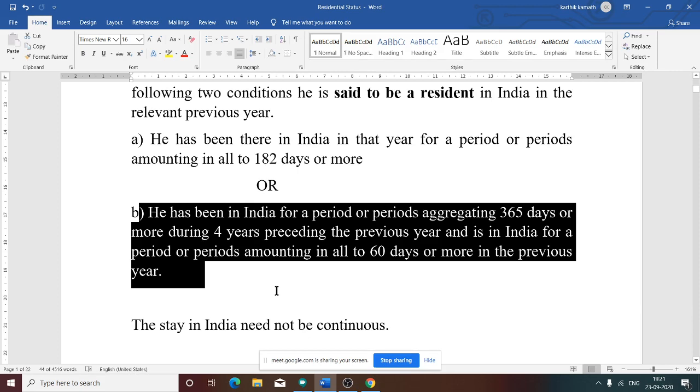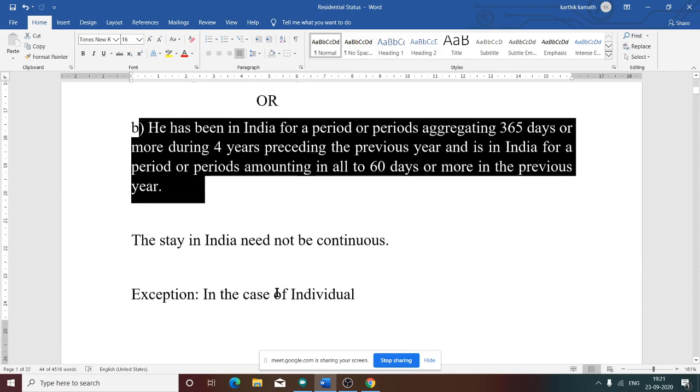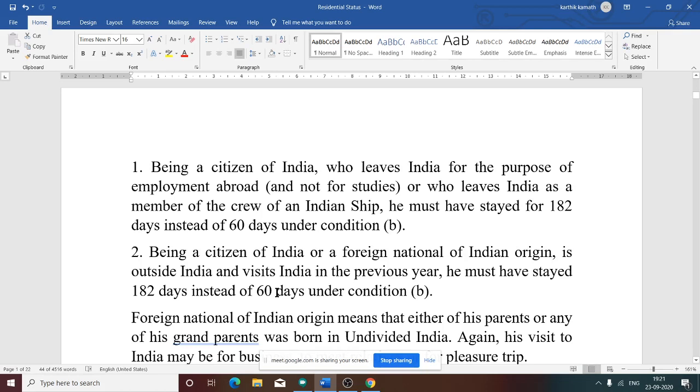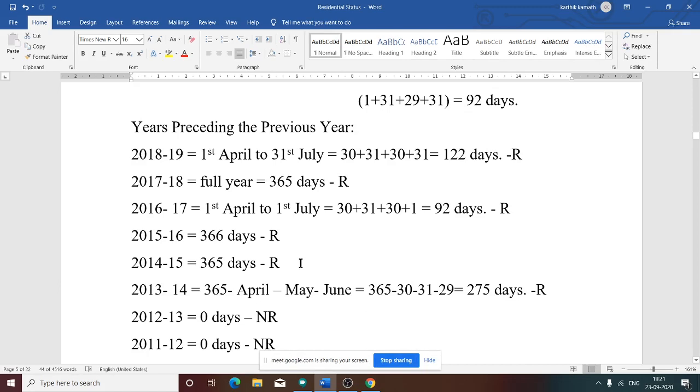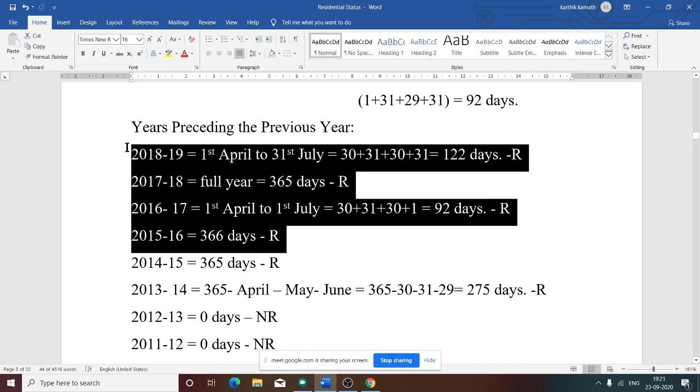So first thing we need to do is aggregate of 365 days. So go to the problem again. Yes, now we are going to the problem. See this last 4 year total, whether it is more than 365 days. Last 4 year total preceding the previous year, yes, it is more than 365 days.